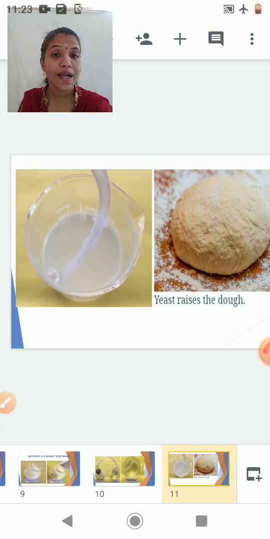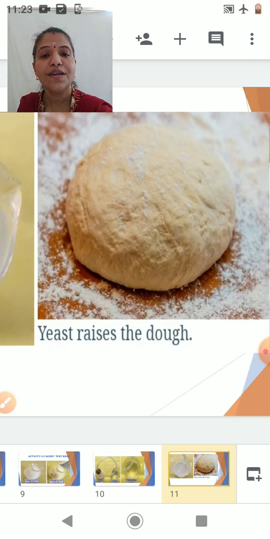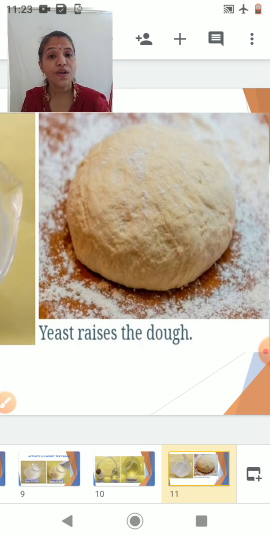And you know that the anaerobic respiration of yeast involves a part called ethyl alcohol fermentation. So at the time of ethyl alcohol fermentation, the respiratory waste is carbon dioxide. Okay, now in the next picture you can see here I have shown the picture of a dough.